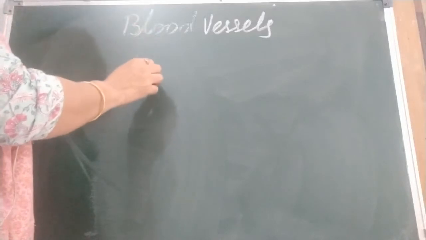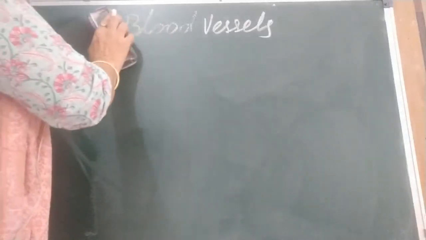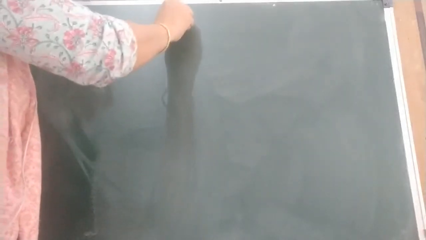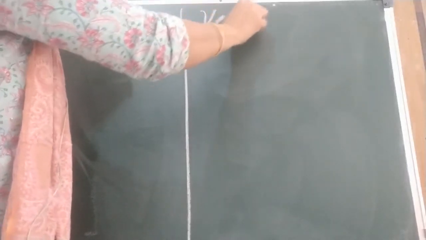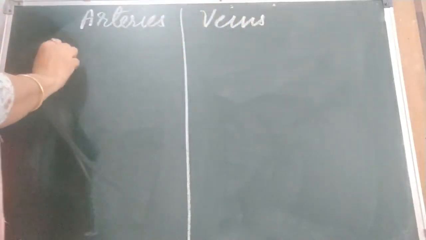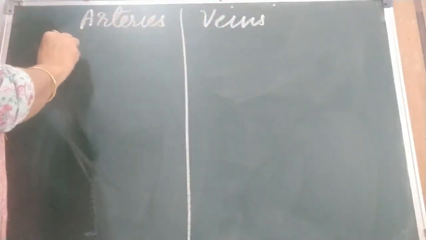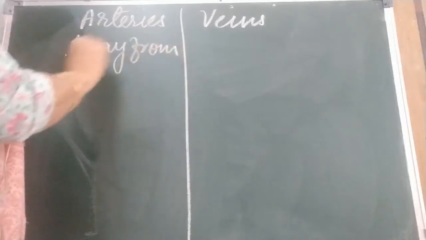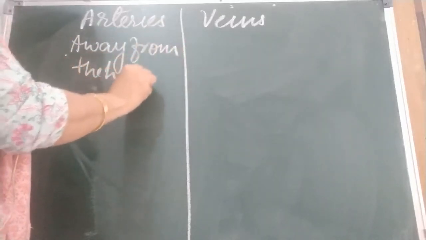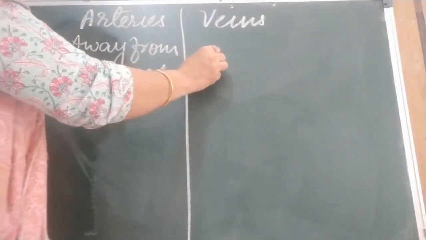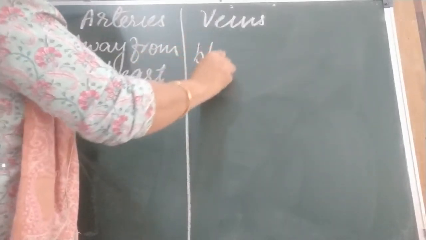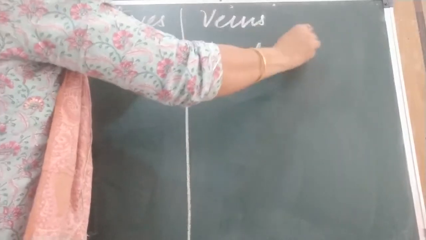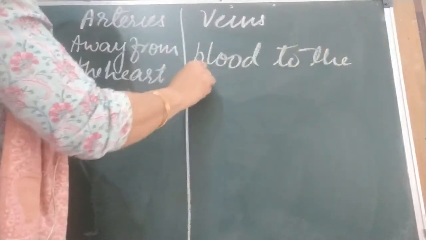What are arteries and capillaries? I am going to tell you the difference between arteries and veins. Arteries carry blood away from the heart. Veins carry blood towards the heart. This is the first difference.